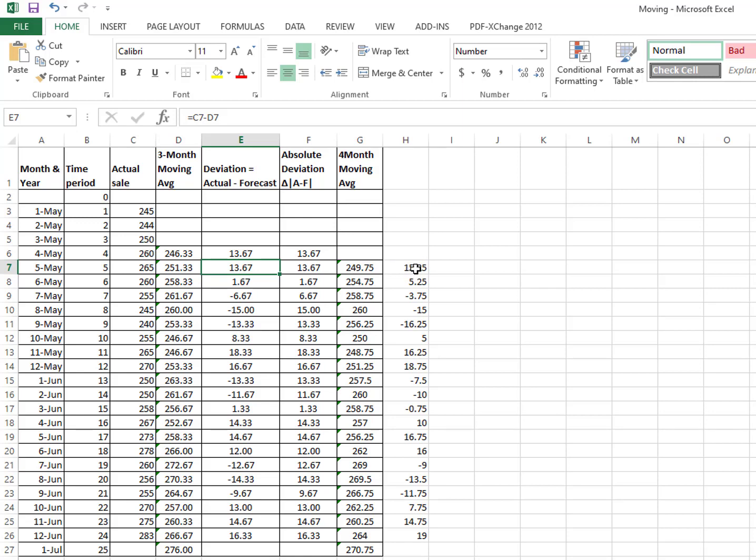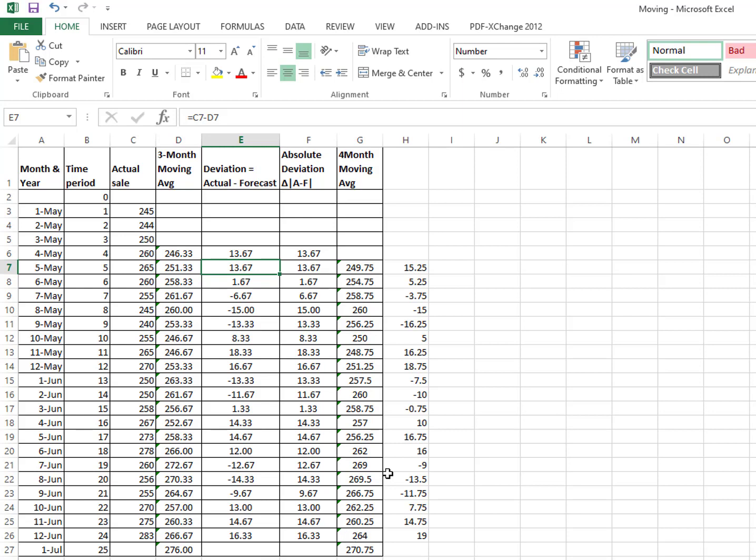This error is too much. This value is very high compared to the other one. So the 3-month moving average is far better than the 4-month moving average. Similarly, for 6th May, it is 1.67, while the 4-month moving average shows 5.25. The difference between actual and forecast for 6th May is 5.25, while for 3 months it is 1.67.